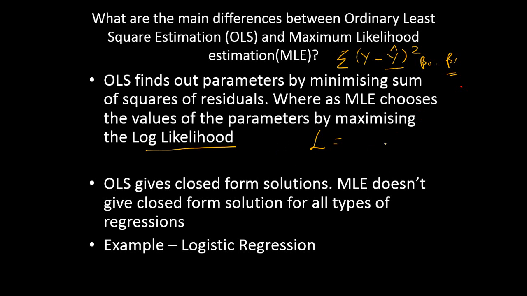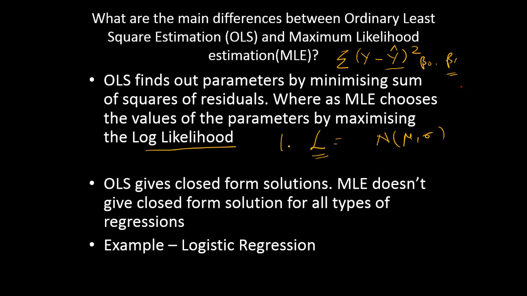For example, if your data is distributed normally with mu and sigma as the parameters, it finds the joint distribution for all your observations. Likelihood is nothing but the product of all your density values for each of these observations.